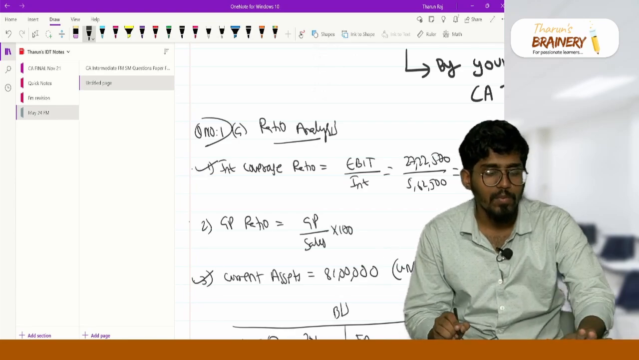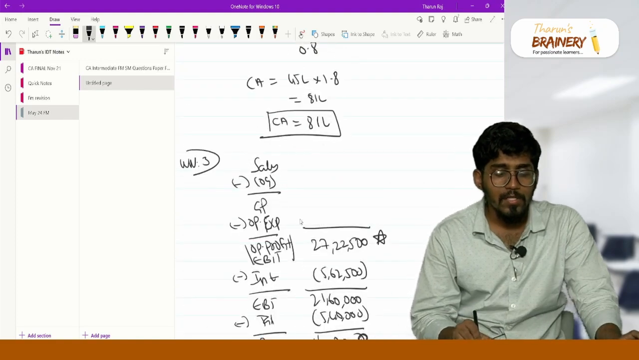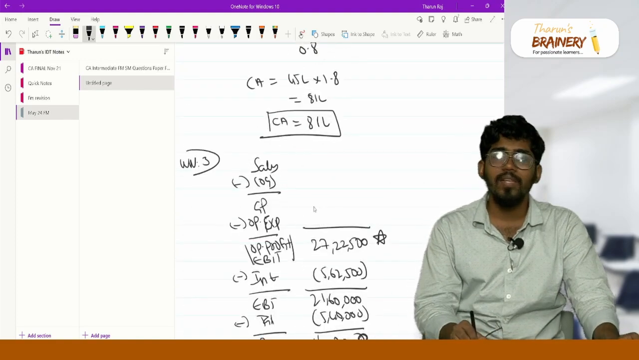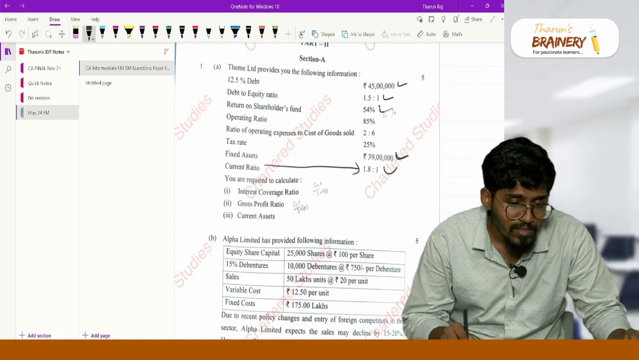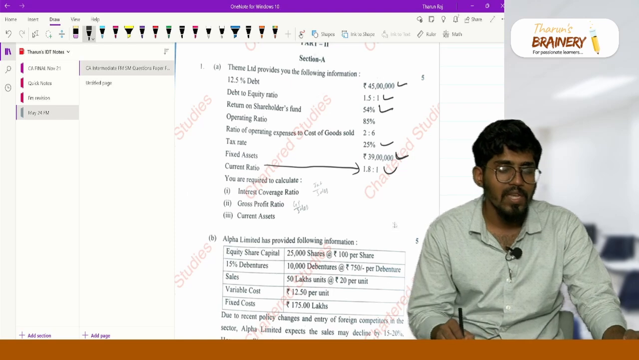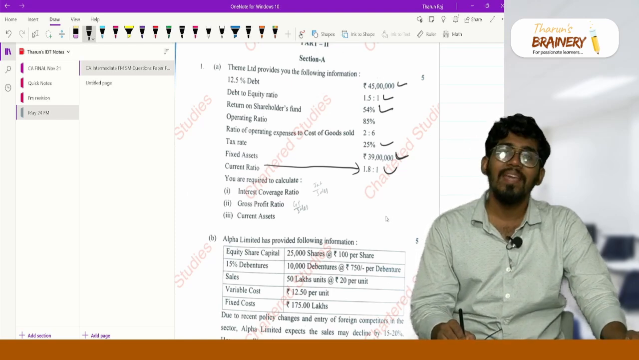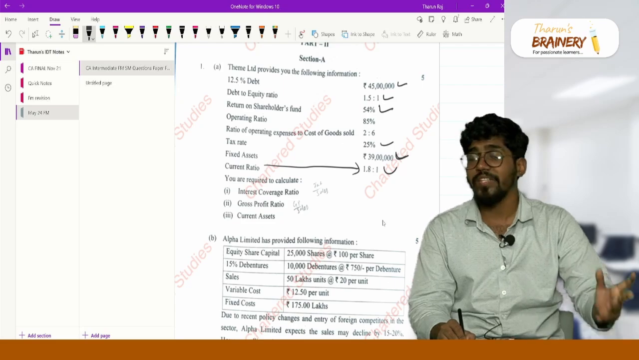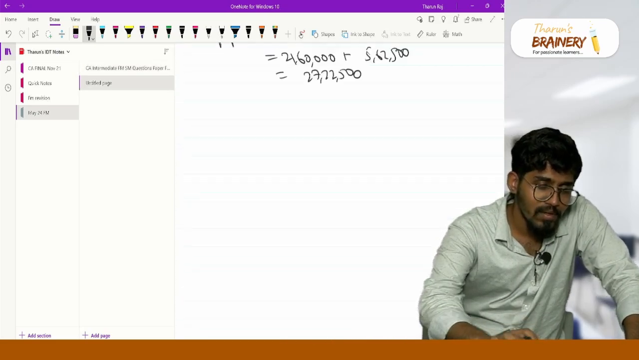Sir, I need gross profit. Now I need gross profit, but I have only operating profit. If I know operating expenses, gross profit can easily be calculated, correct? Sir, how to calculate? I have used the tax rate information. Only these 2 pieces of information I have to use: operating ratio and ratio of operating expenses to cost of goods sold. Here a lot of people were stuck. Now let's see working note number 4.